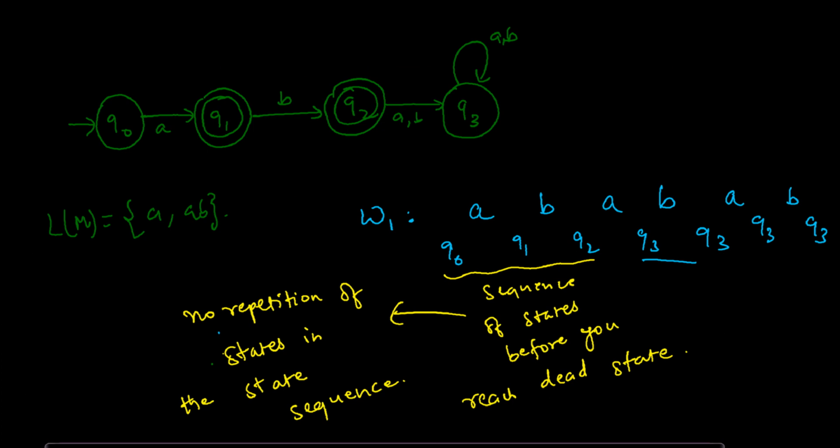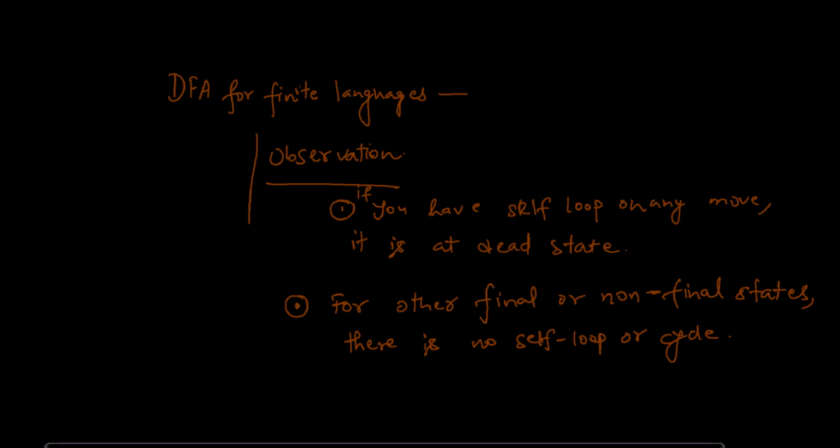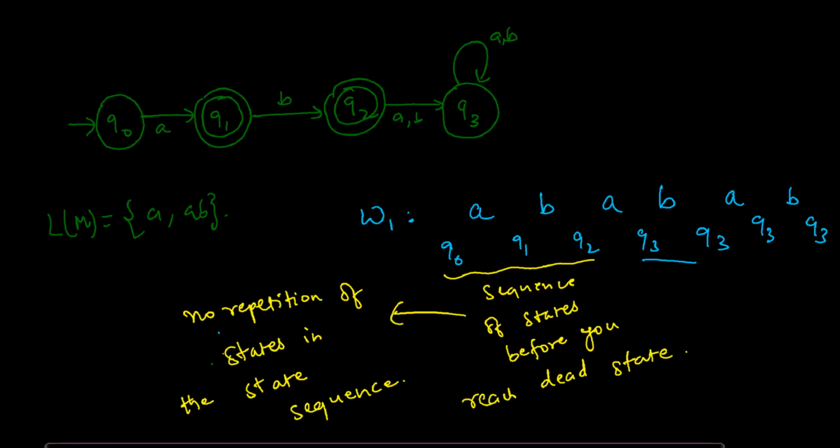This was our conclusion in the last video also: in the DFAs for finite languages, if you have a self loop on any move, it must be a dead state. Apart from the dead state, you cannot have any cycle and you cannot have a self loop.